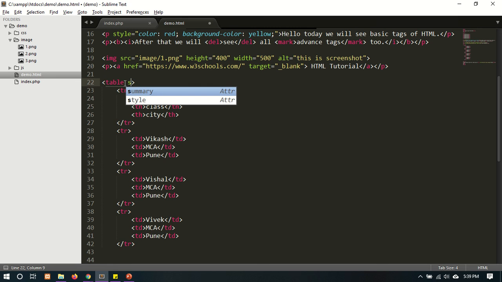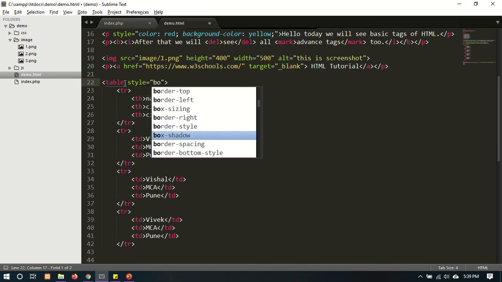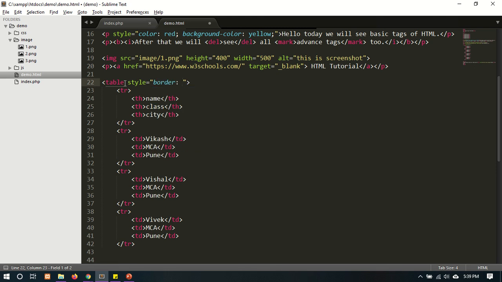In table, style, border. It takes three values. First, the width of the border, space. Next, which type of border you want: solid, dashed, dotted. And the next one is the color.